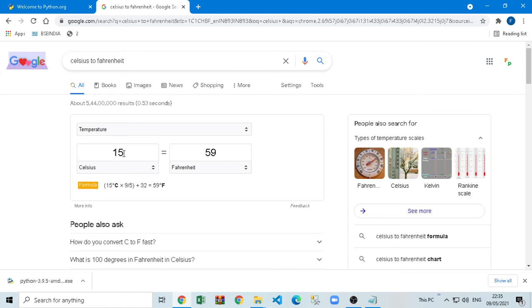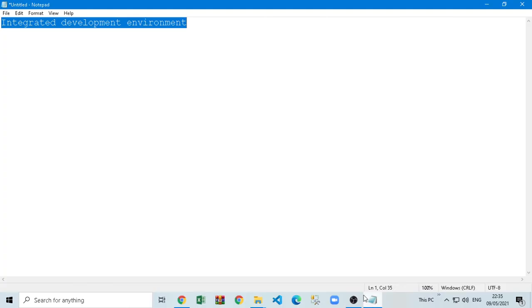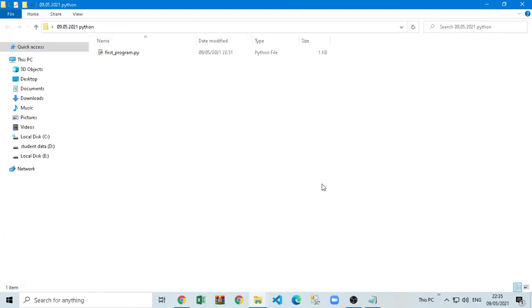You can see what Google is doing. It is asking me to put something. When I put it, it takes the value. I put 15, so it took it and then multiplied it with 9 by 5 and added 32, and finally gave me back the 59. So if I want to try this type of program where it's not just showing me something, I am also going to put something, then it gives me the answer. So if I want to create something like this, how can we do this? Let's try some programs like this.